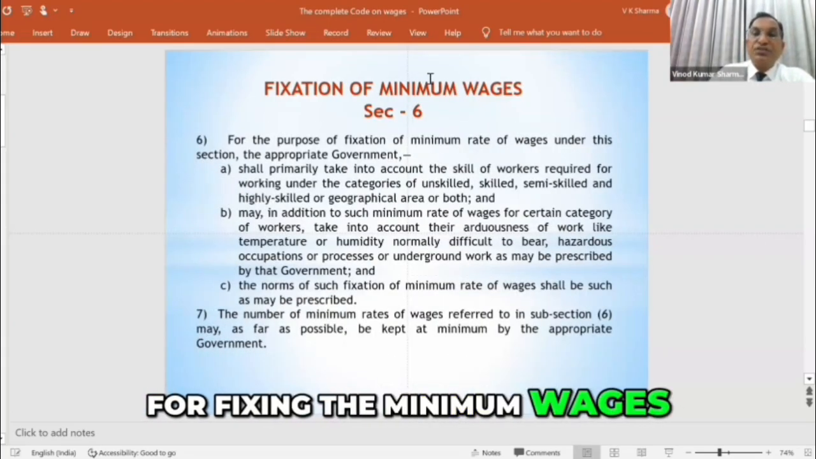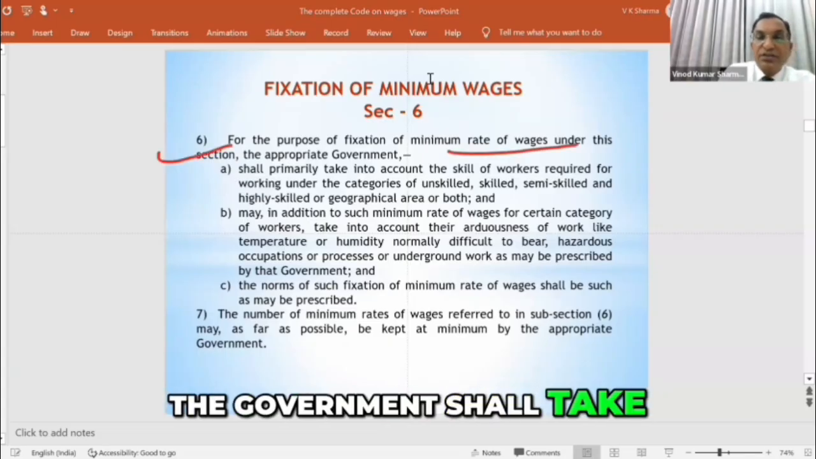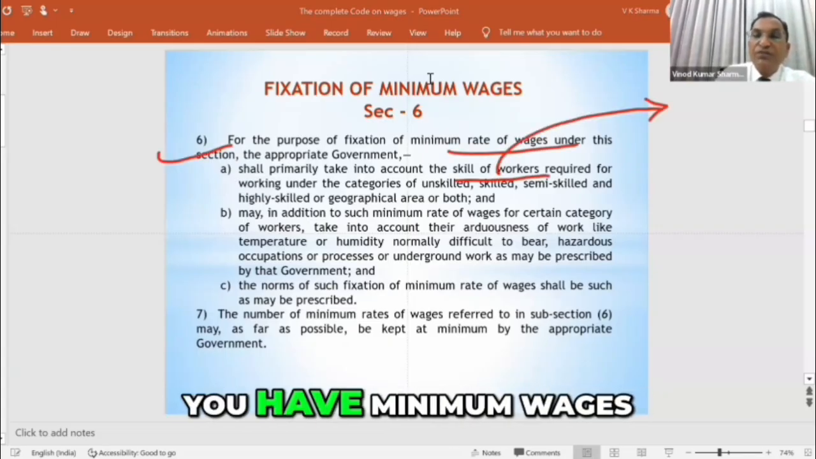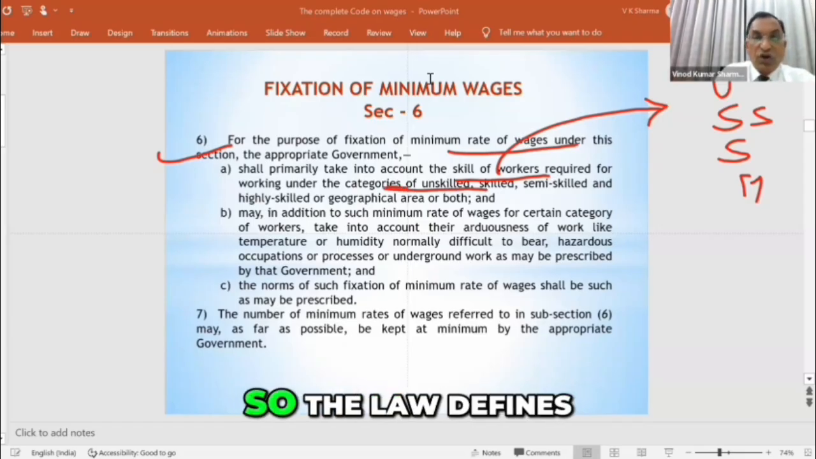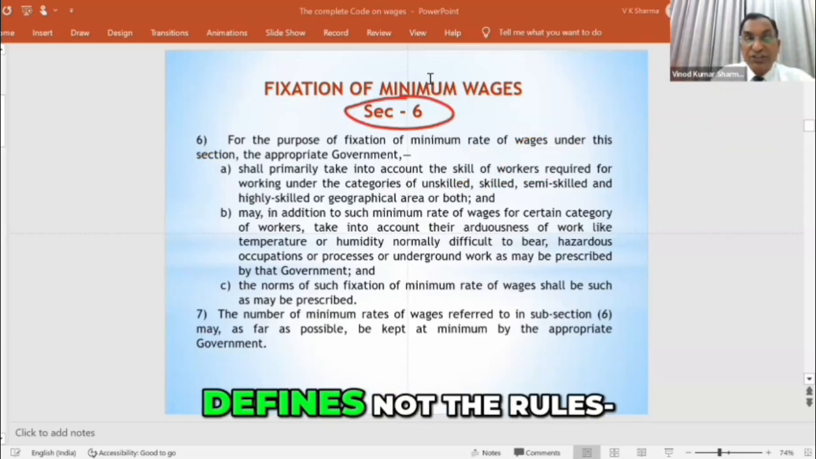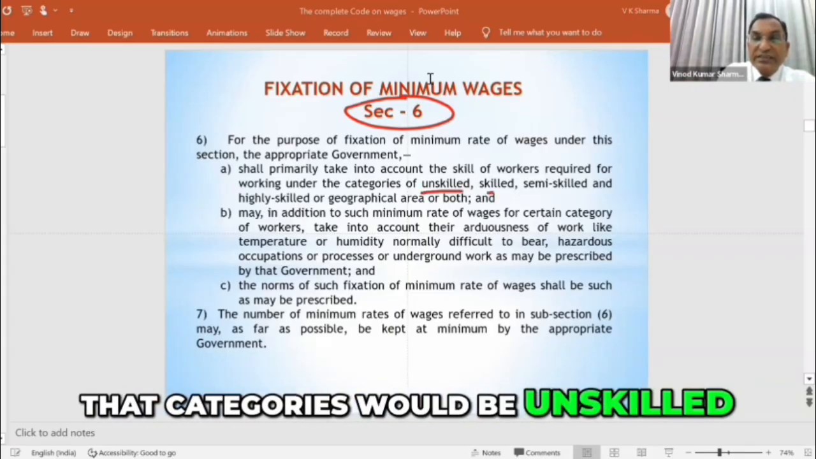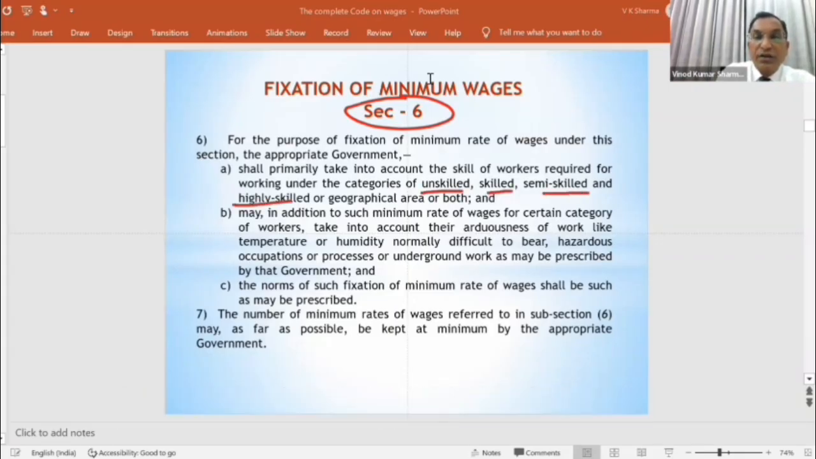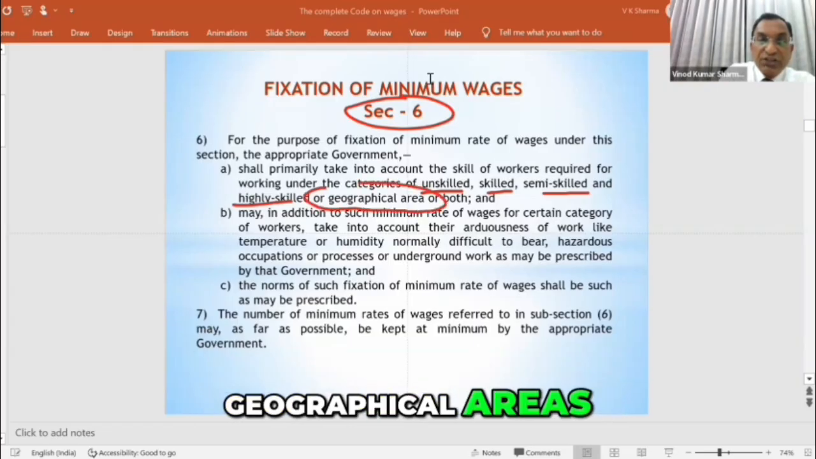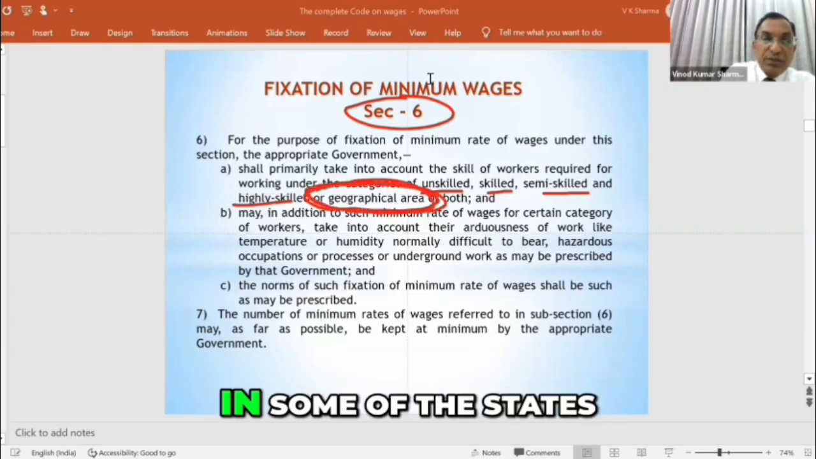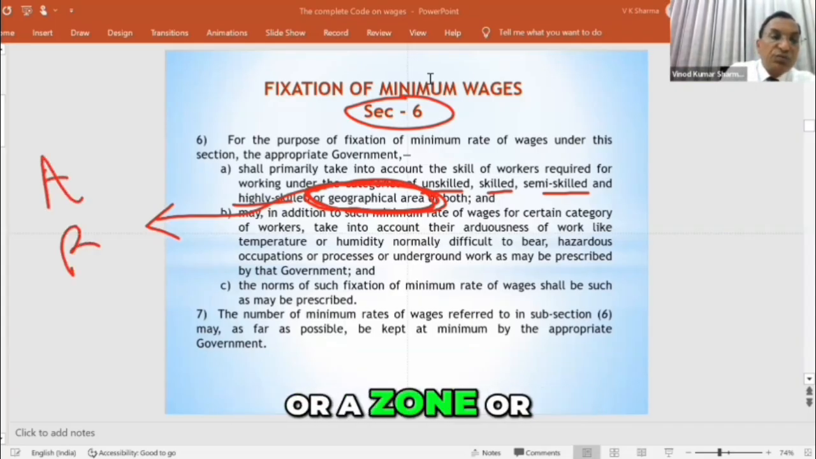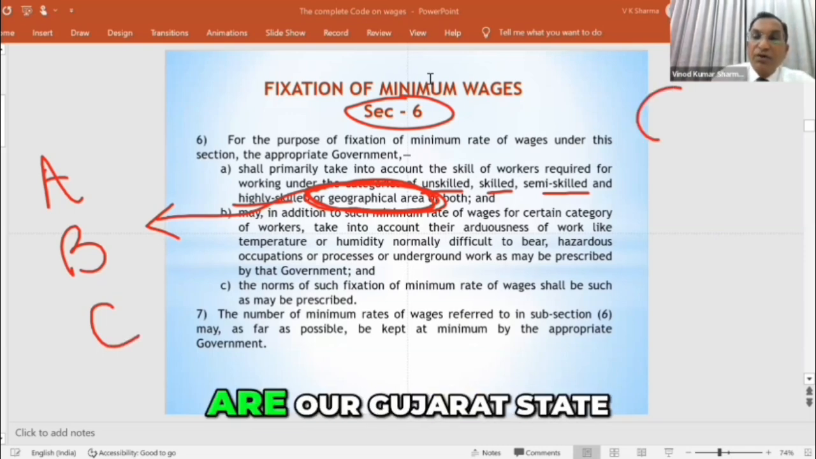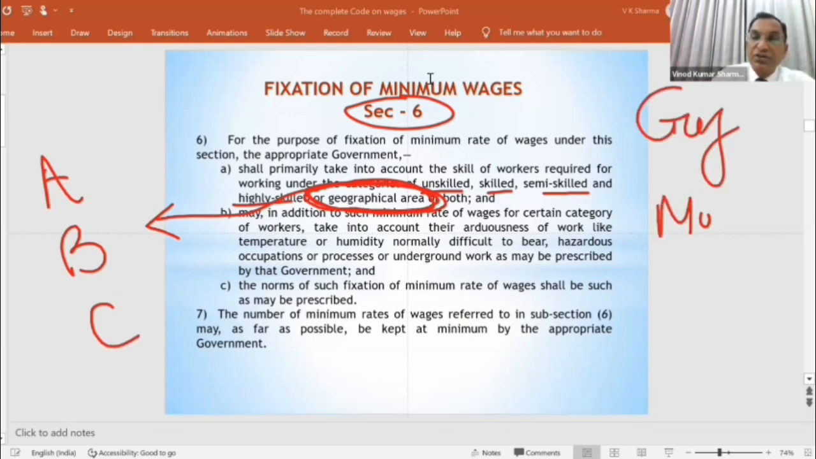Now for fixing the minimum wage rate, the government shall take the skill of the workers. That's why you have minimum wages for unskilled, semi-skilled, skilled or highly skilled categories. So the law defines, section 6 of the code defines, not the rules, that categories would be unskilled, skilled, semi-skilled, highly skilled, number 1, and geographical areas. That's why in some of the states, they are defining minimum wages for A zone or B zone or C zone. Examples are our Gujarat state and Maharashtra state.